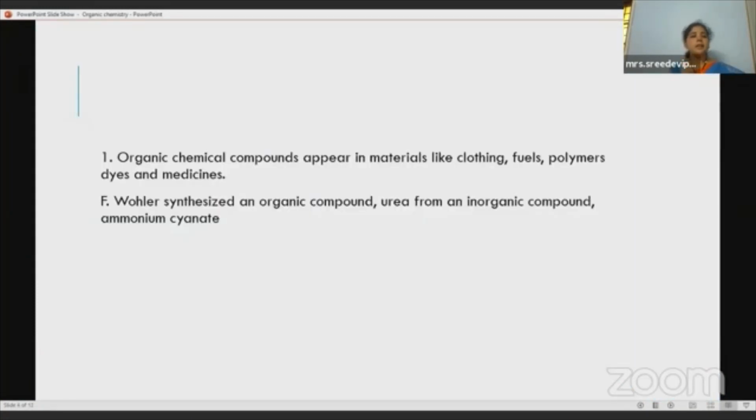So let me introduce you to organic compounds. We all know that organic chemical compounds appear in materials like clothing, fuels, polymers, dyes, and medicines. See, all these chapters we are going to study, isn't it? Polymers, right? Okay, and then fuels, then medicines and dyes. And then Wöhler synthesized an organic compound, urea, from ammonium cyanate. Okay, so then let's move to the remaining topics.